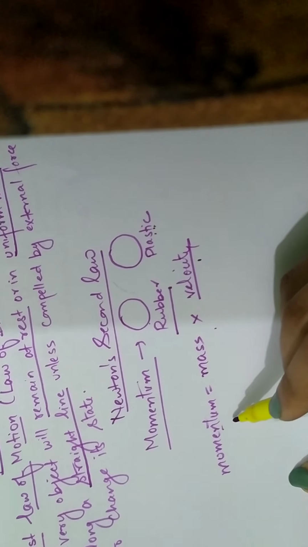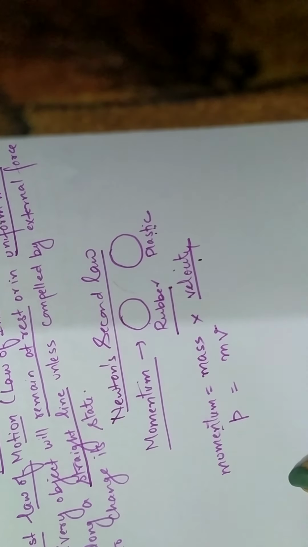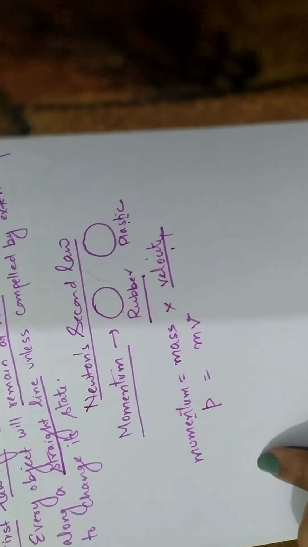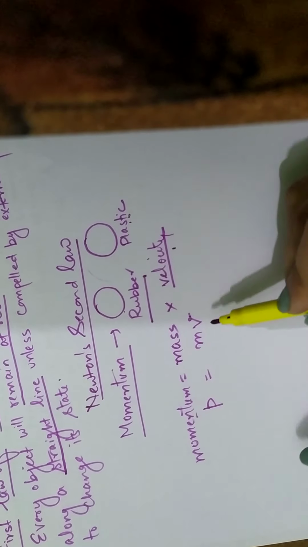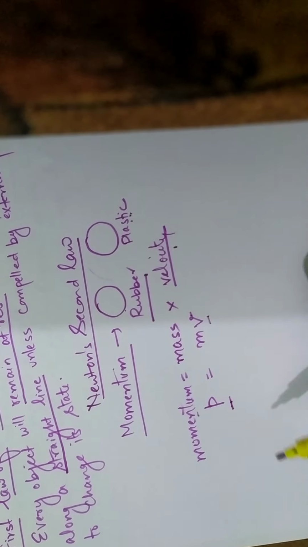Momentum is measured by mass into velocity. Momentum we generally denote by P. So P equals mass into velocity. Here velocity, we know, is a vector quantity. Momentum is also a vector quantity. Its direction is towards the direction of force.